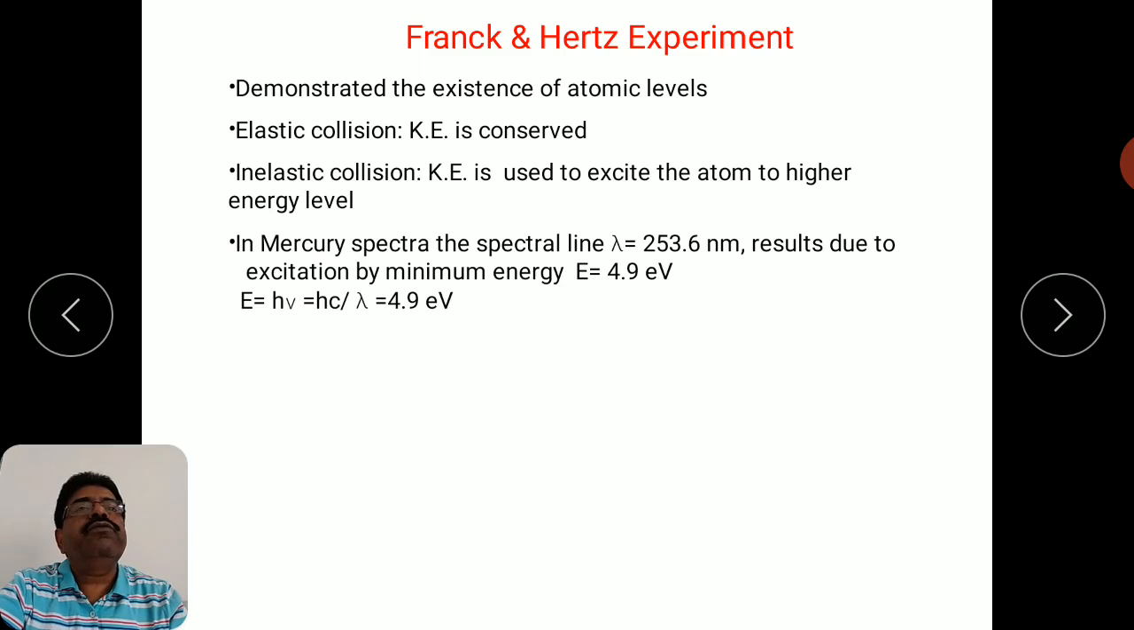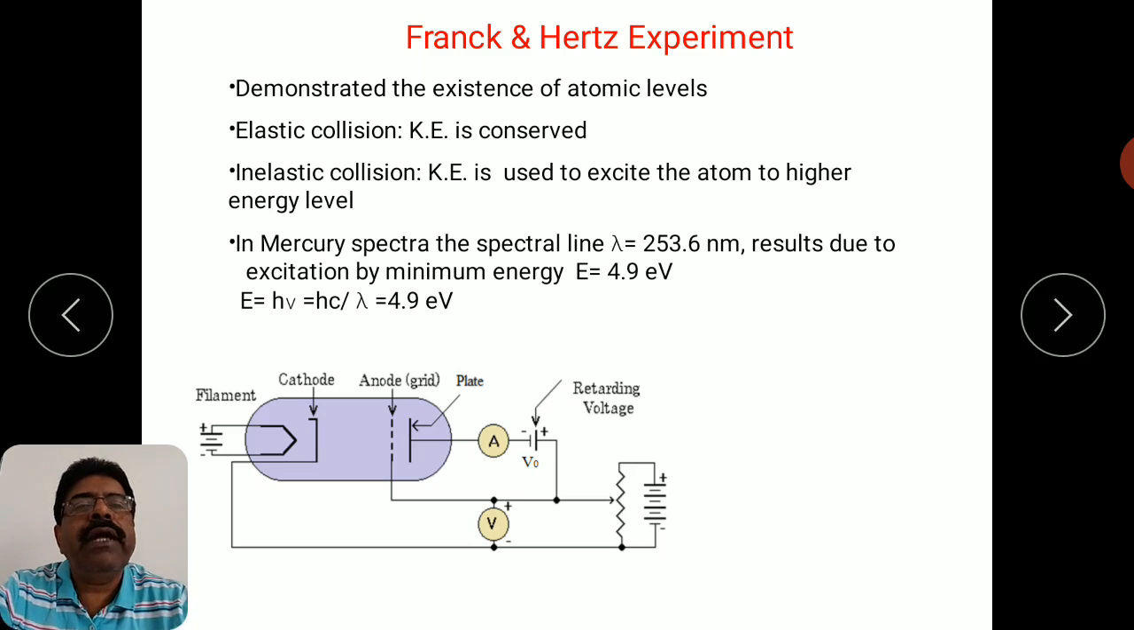So for that it was necessary, and Franck and Hertz performed this series of experiments for vapors of different elements, and they have practically demonstrated the existence of atomic levels. So from that point of view, the Franck-Hertz experiment is very important. Okay, so let us see the experimental arrangement, and let us try to understand the importance of this experiment and how they have concluded the existence of atomic levels.